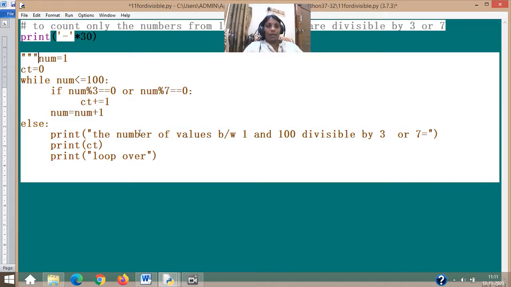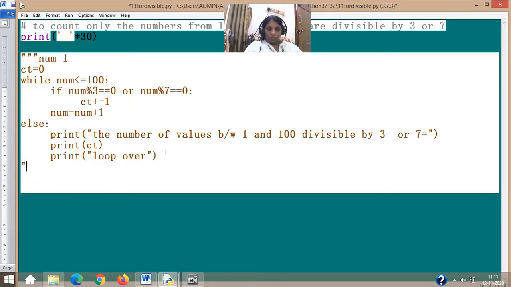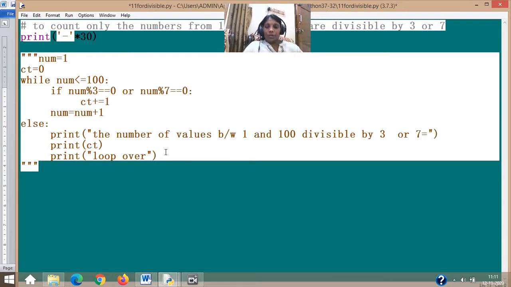So, how do I comment it? I comment the whole thing here this way. I can put double quotes or single quotes 3 times, with which the whole thing is commented. Now, the same question with your for loop.